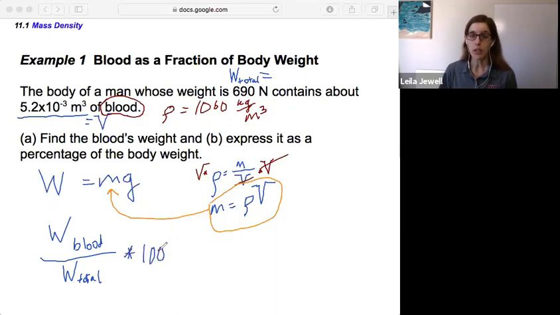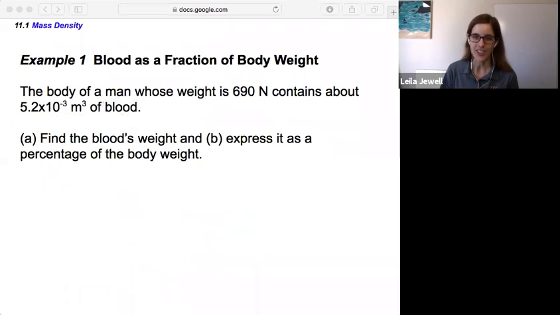So if the weight of the blood comes out to exactly 690 newtons, then it is 100% the weight of the person, right? We can imagine some other fractions within there. But that should get us through. So let's take a look at the actual plugging and chugging of this.